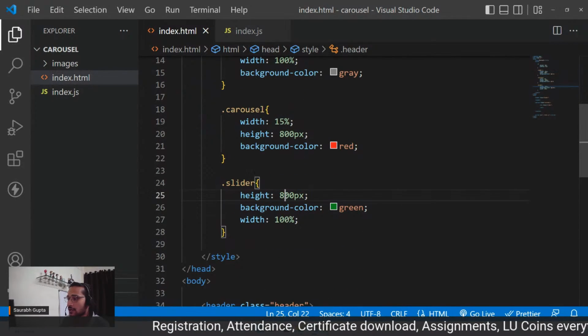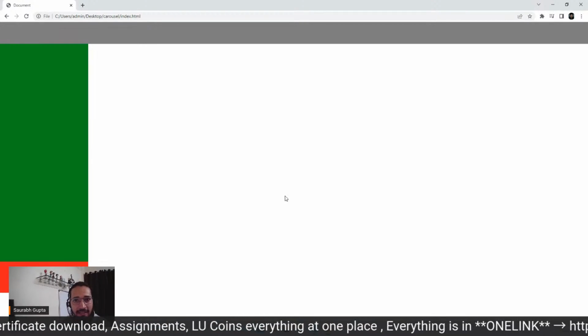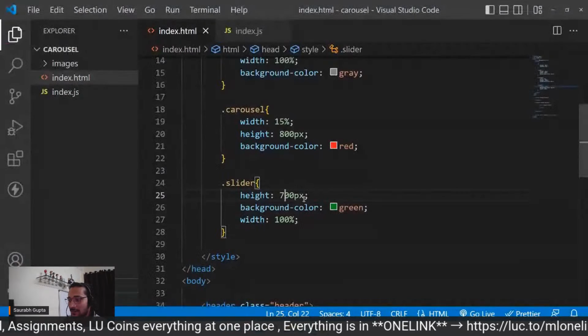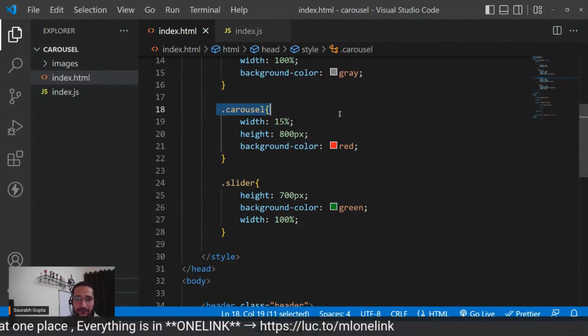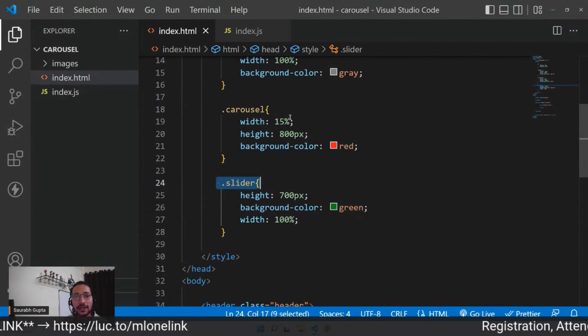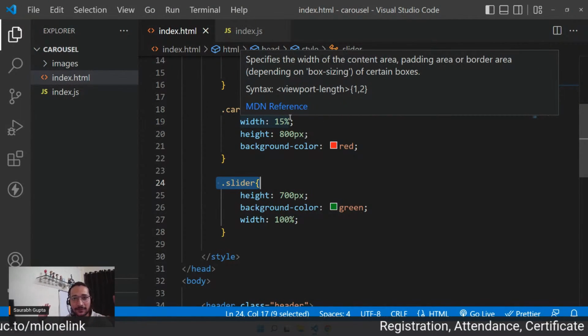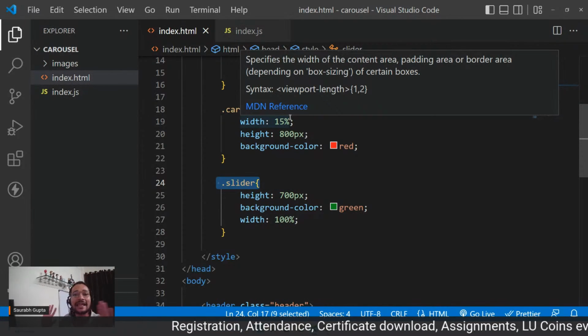Let me just shorten the height so that you can see it. Here we go. You can see width-wise, it is covering the whole carousel area. Correct, everyone? Because it's always relative to the parent. Carousel's parent is body. So it is taking 15% of body. Slider's parent is carousel. So it doesn't matter for me if my parent is 1 pixel or 2 pixels. I don't care. If I'm 100%, I'll take everything.